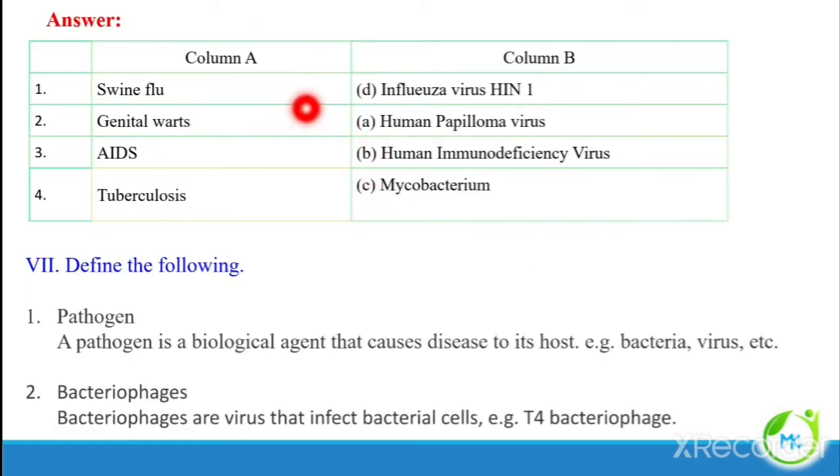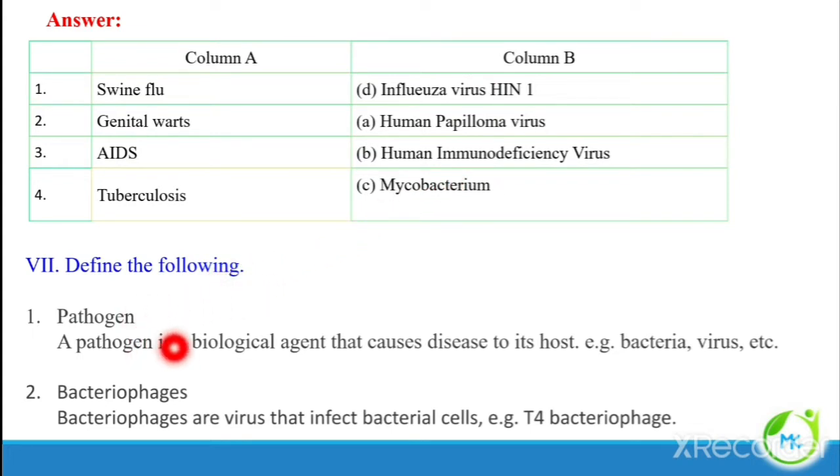Answer, swine flu. It is caused by influenza virus H1N1. Genital warts. It is caused by human papilloma virus. AIDS. AIDS is caused by human immunodeficiency virus. Tuberculosis. It is caused by mycobacterium. Next is define the following.